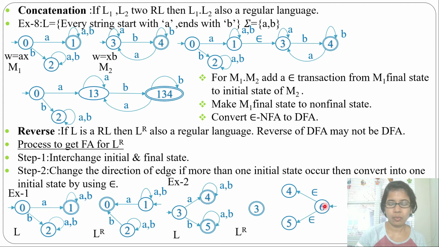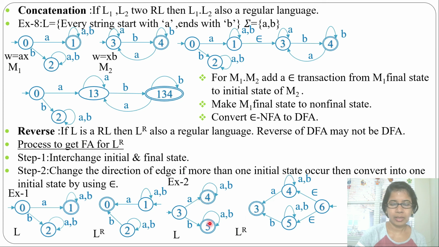Now there is one initial state and at 4 there was a self loop of A, B. There will be no change in the self loop and there was a transition from state 3 to state 4. So that will now reverse. Now there will be a transition from state 4 to state 3. And at 5 there will be a self loop same as before and there is a transition from state 3 to state 5. So now it will be from state 5 to state 3 by B. So this is the reverse of this DFA.